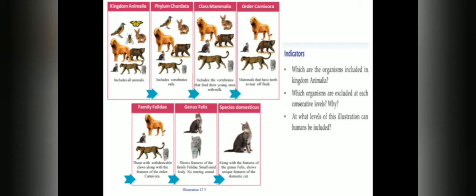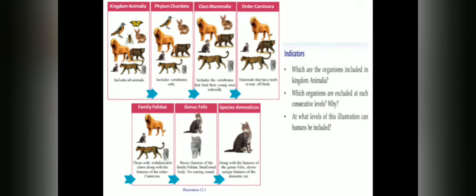In genus Felis, animals are carnivorous mammals and are small sized and they have no roaring sound. So the genus Felis comes under the kingdom Animalia, phylum Chordata, class Mammalia, order Carnivora, and family Felidae.